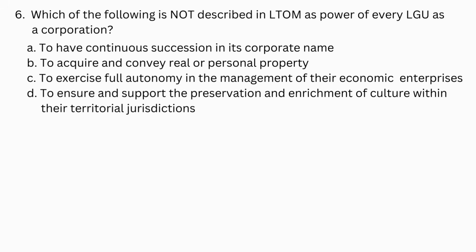Number 6. Which of the following is not described in LTOM as a power of every LGU as a corporation? A. To have continuous succession in its corporate name. B. To acquire and convey real or personal property. C. To exercise full autonomy in the management of their economic enterprises. D. To ensure and support the preservation and enrichment of culture within their territorial jurisdictions.